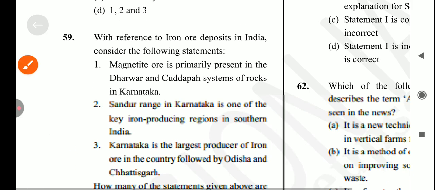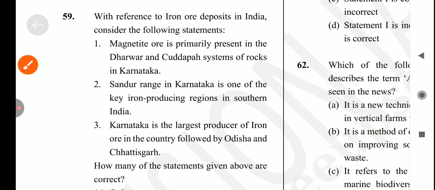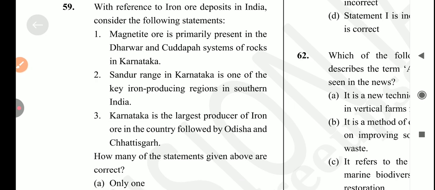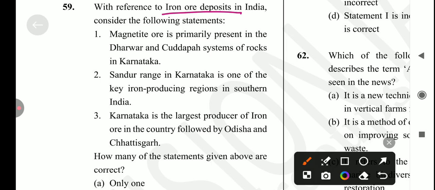Okay, let's come to the next question, which is: with reference to iron ore deposits in India, consider the following statements. First is magnetite ore is primarily present in the Dharwar and Cuddapah system of rocks in Karnataka. Yes, it's a correct statement.